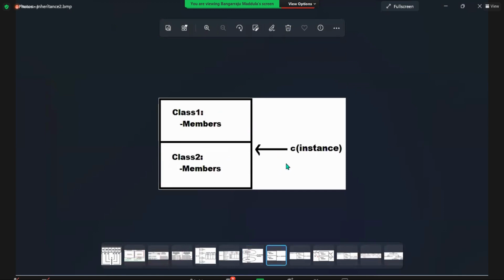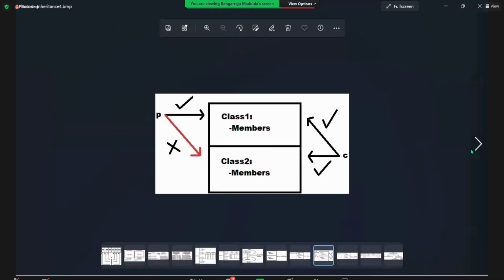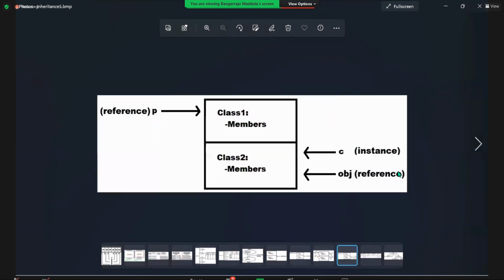This is the second picture, creating the child instance. It will internally identify the members of parent class. Third picture, parent class reference created by using child class instance. Both are accessing the same memory. But in this process, using P, I cannot call class 2 members. And this is the last picture I showed you.